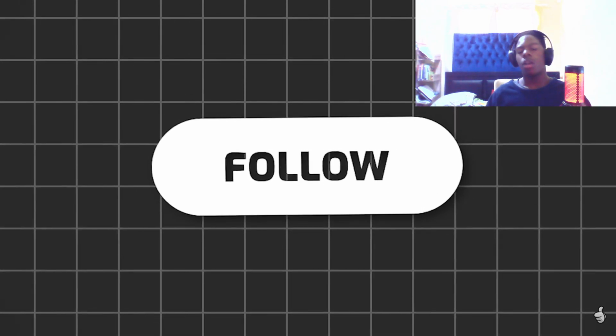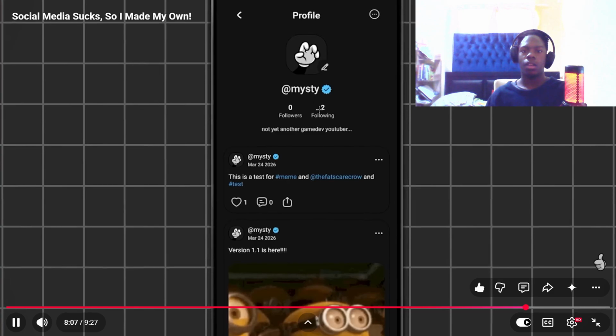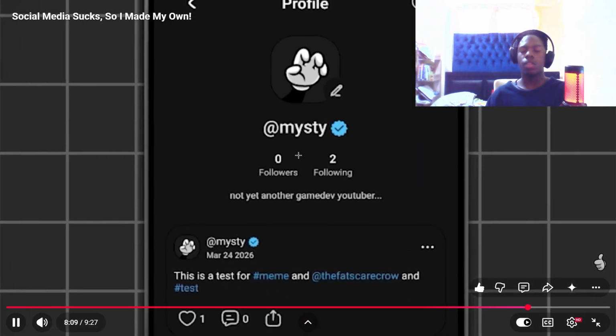As for now, I should start working on one of the most important mechanics, and that's the follow system. I'm not trying to bore you, since it's mostly the same as the previous things, but basically, I added two numbers for the followers and following. It really does look a lot like X.